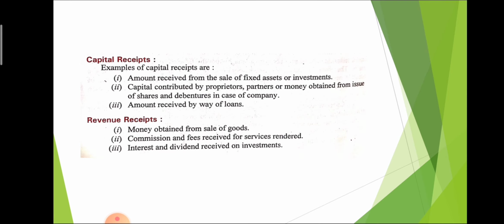Here are some examples of capital receipts and revenue receipts. Examples of capital receipt: amount received from sale of fixed assets or investment, capital contributed by the proprietor or partner, which also comes under the heading of capital receipt, and amount received by way of loans.